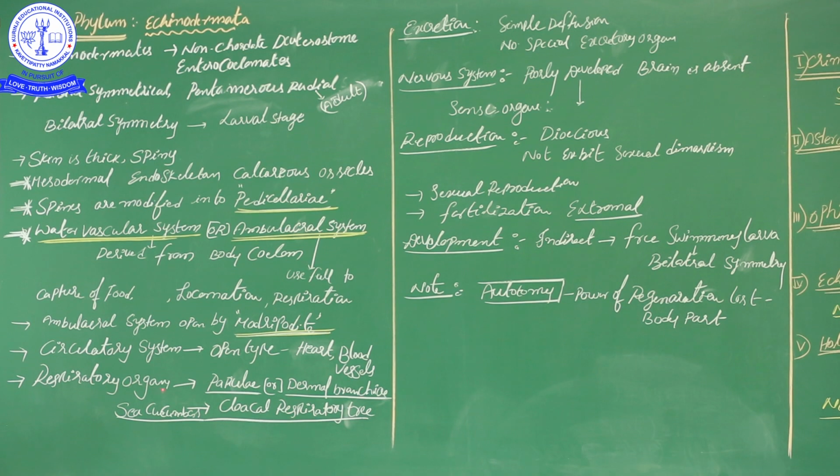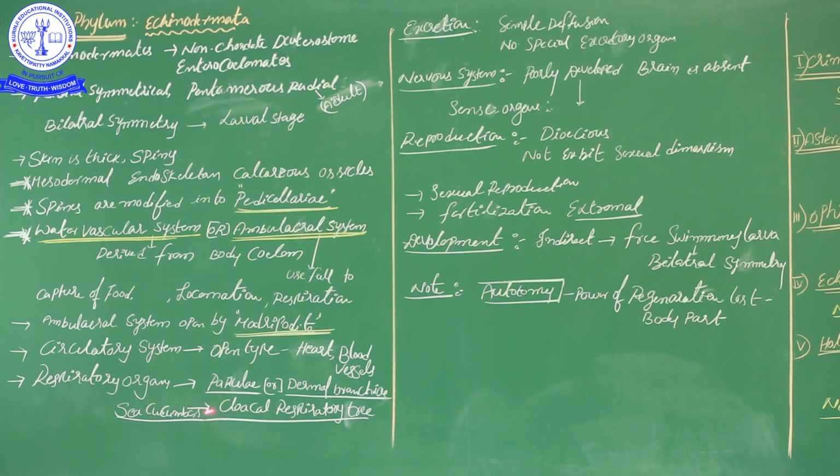And then respiratory organs, a very important thing. These respiratory organs' characters here: some of the organisms have papillae, feather-like structures, or dermal branchiae. Dermal branchiae are present on the skin. Through the skin, gas will be exchanged. And then a very important characteristic of one type of organism, sea cucumbers. This is one type of organism in Echinodermata.